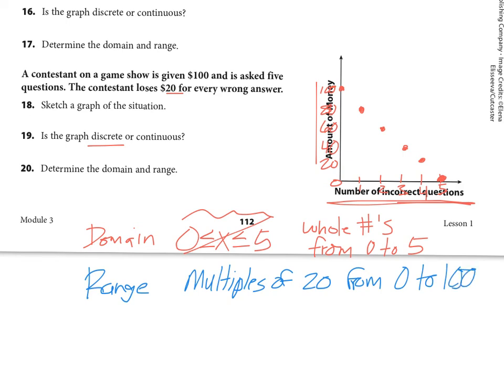Now, why multiples of 20? Because that's how much we were losing each time. Not only that, it describes our slope for this. If this were a line, our slope here would be a negative 20 because it's losing, okay? So these are all important terms to pay attention to and follow.